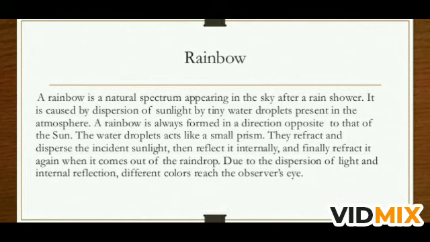So you can see so many different phenomena here in the rainbow. When the light first enters the raindrop, the raindrop behaves like a prism. The light enters the raindrop and is split and refracted, and when it falls on the other side of the raindrop, the ray is reflected back. So reflection is taking place inside the raindrop, and when the light comes out, it falls on the observer's eyes. The observer is able to see the rainbow.